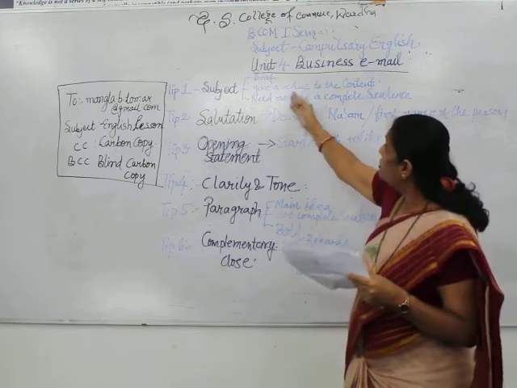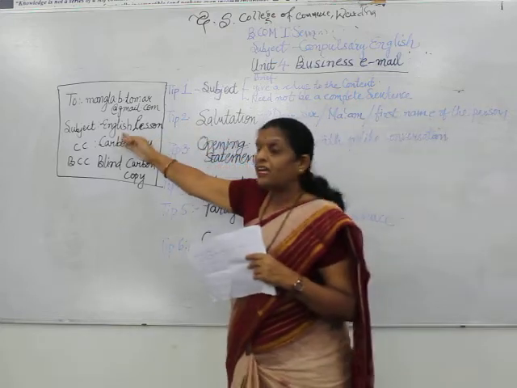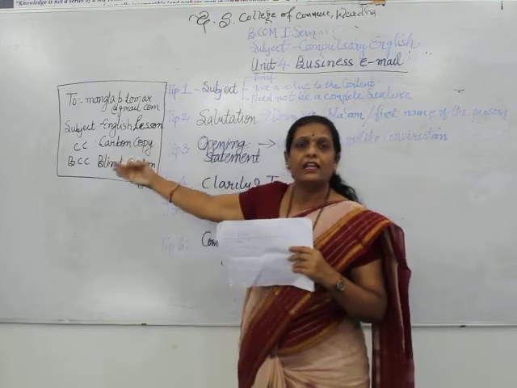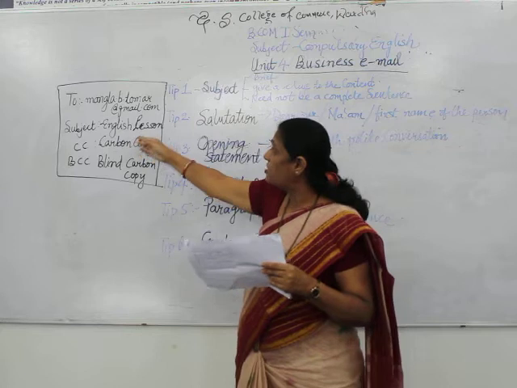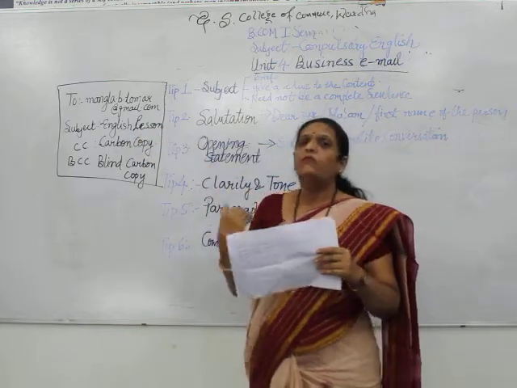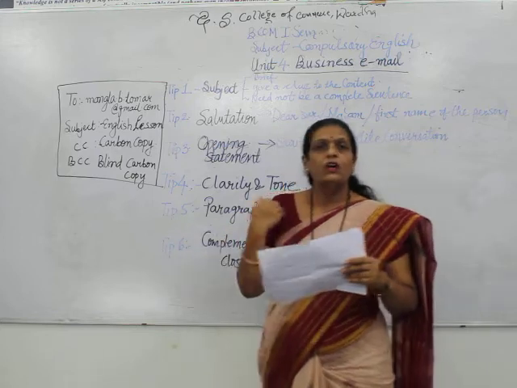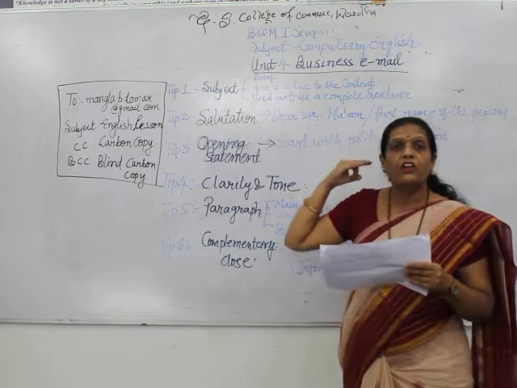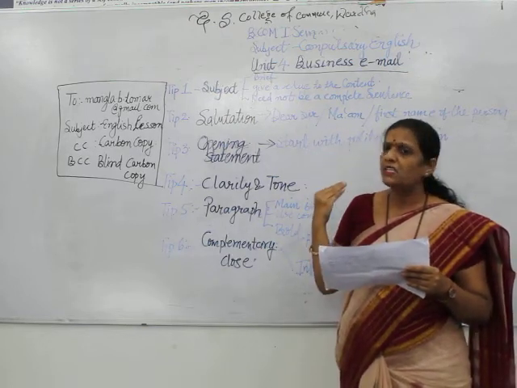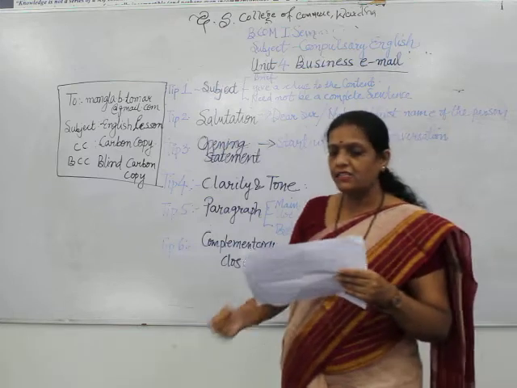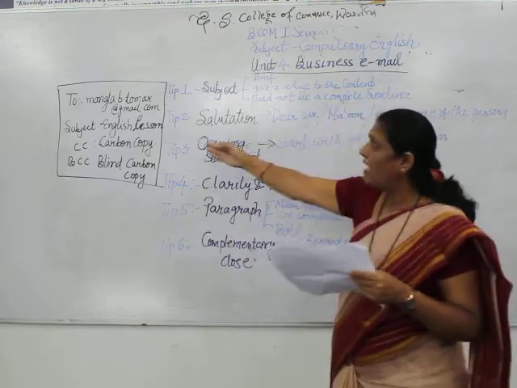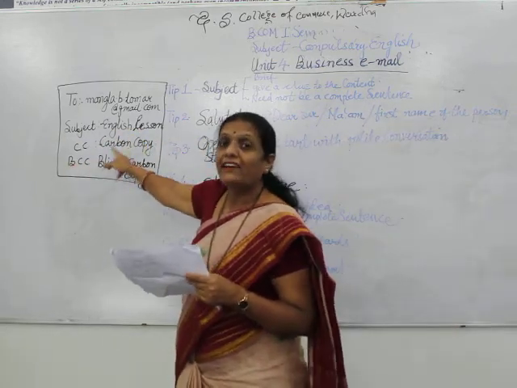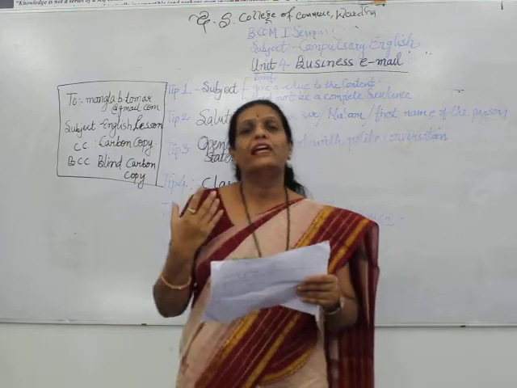Second thing, you have to give a clue to the content. See here you have given a clue: English lessons. It directly indicates that the content or the topic is something related to English and it is a lesson which the email is about. So the reader should get a clue about the content by just having a glance at the email. Next, it need not be a complete sentence. I have written only English lesson. It is not a complete sentence, but by these two words only we get the information that it is related to an English lesson.